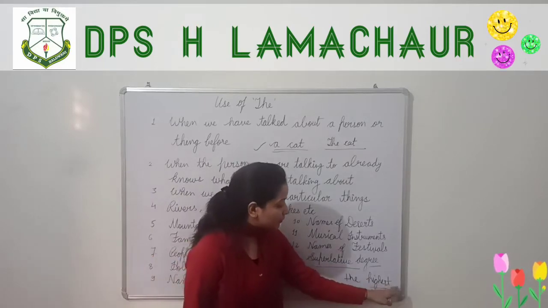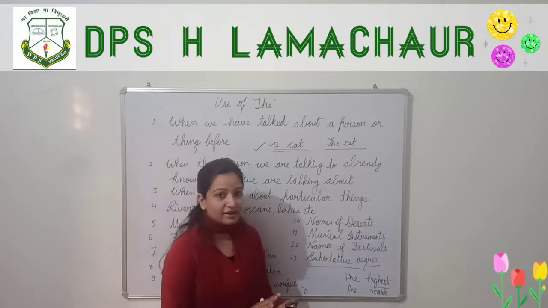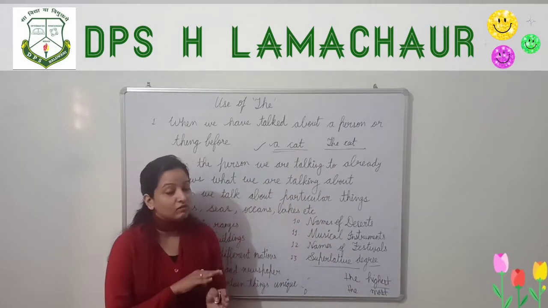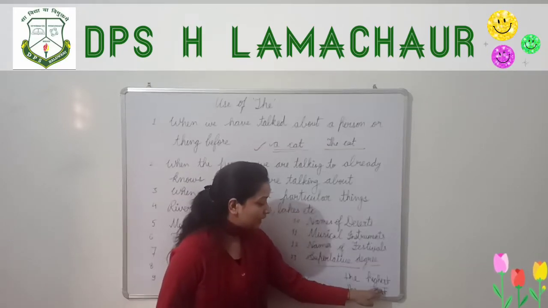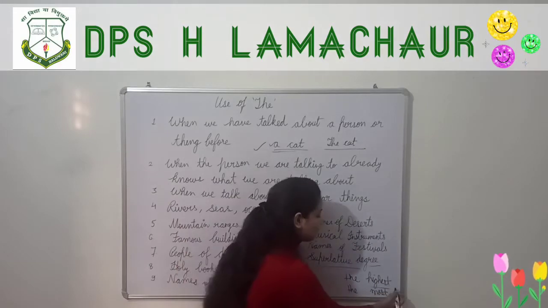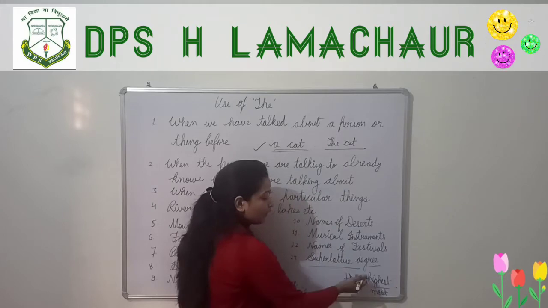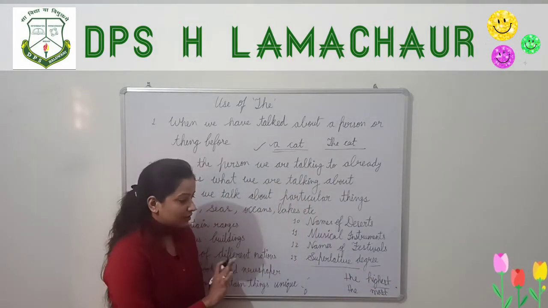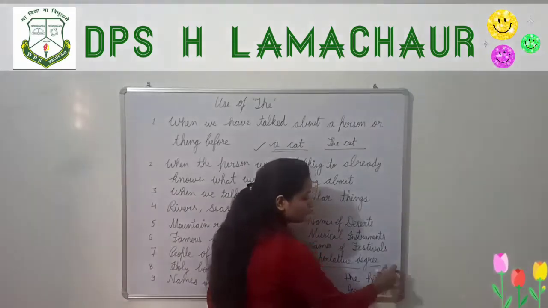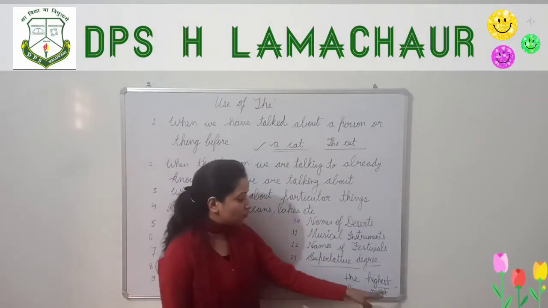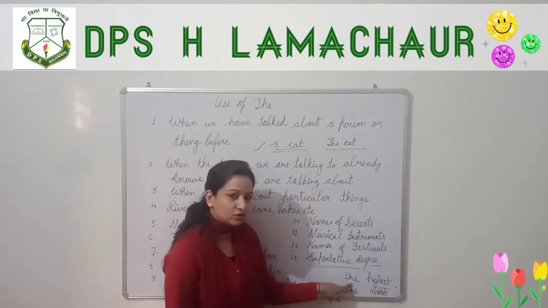If the superlative degree of an adjective is written alone and there is no noun after that, then we are not supposed to use "the" before that. If a sentence ends with highest, then we are not supposed to use "the" before highest. Yes, it is the superlative degree, but after that there should be a noun. If there is no noun after the superlative degree of the adjective, then we are not supposed to use "the."